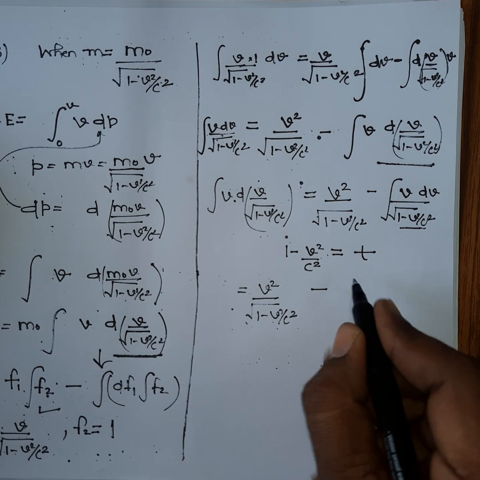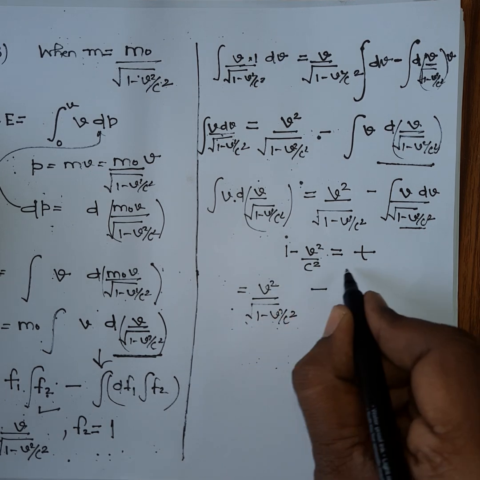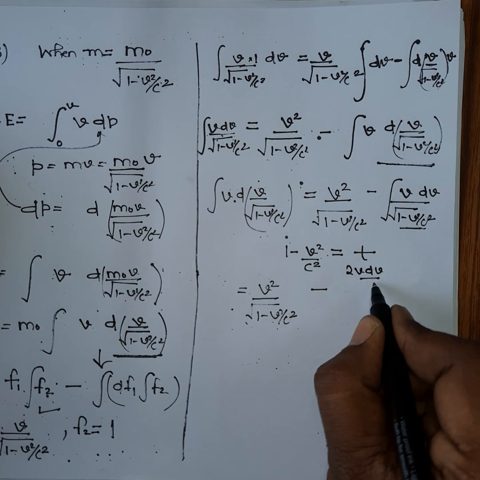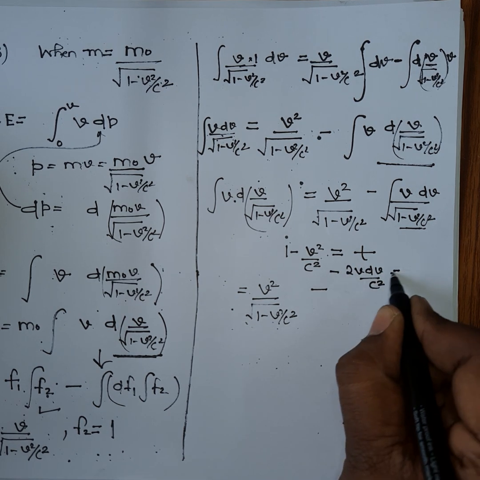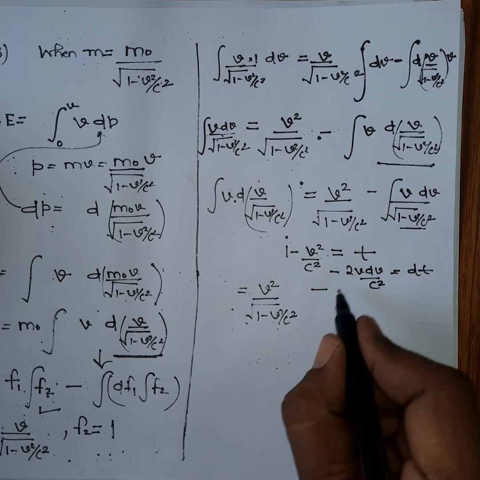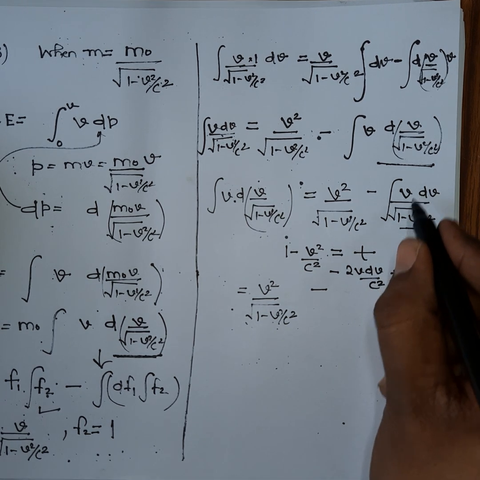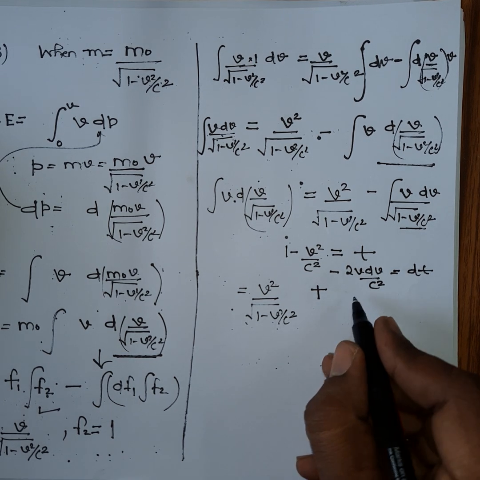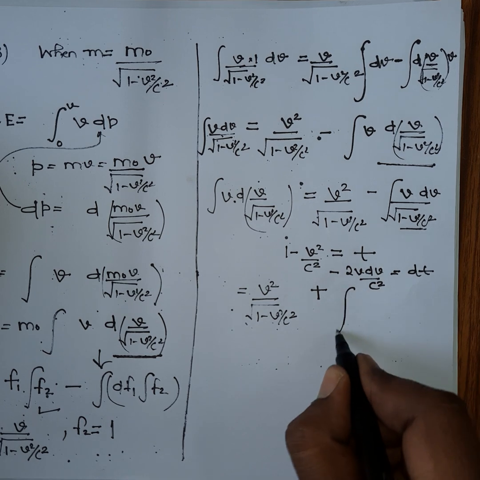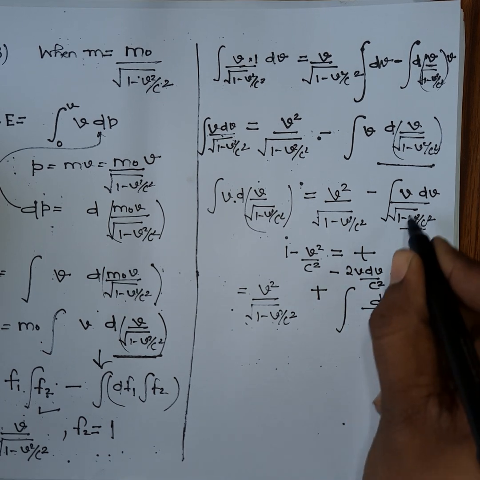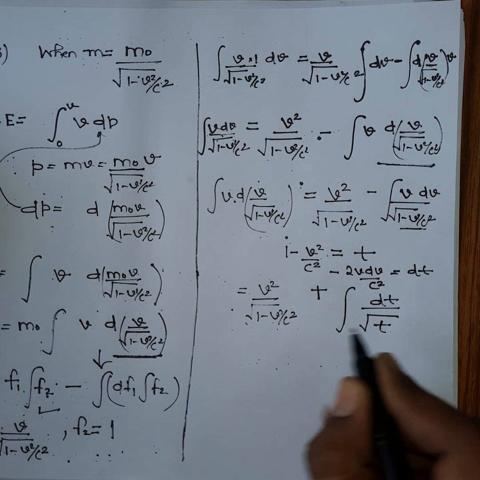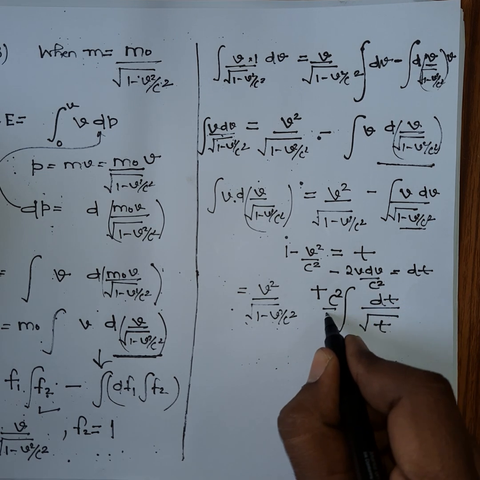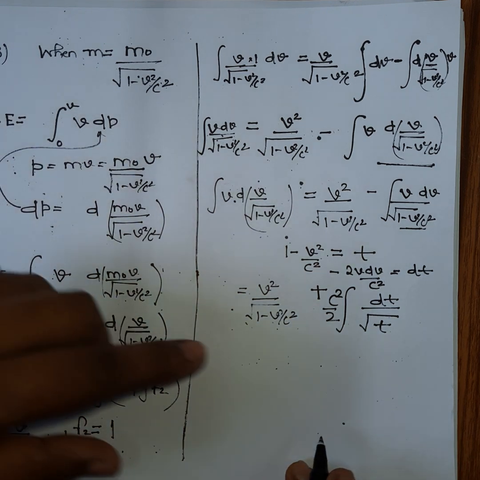That will be minus. Now if you differentiate it, what will you get? Minus 2v dv by c square equals dt. Okay, so if you substitute in place of v dv, you will get dt, integrating with respect to dt and t, and v dv will be equal to minus c square by 2 dt. Okay, there should not be any problem.